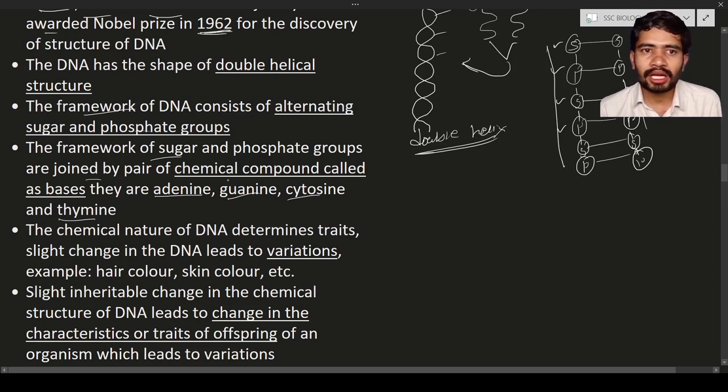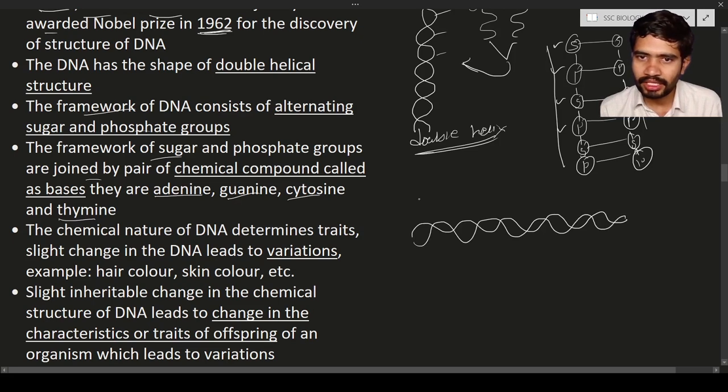They are going to be present between the framework. The chemical nature of the DNA determines the traits. A slight change in the DNA leads to variation. See here, this is the structure of the DNA, and these are the bases in between the strands. These lines are nothing but the bases.